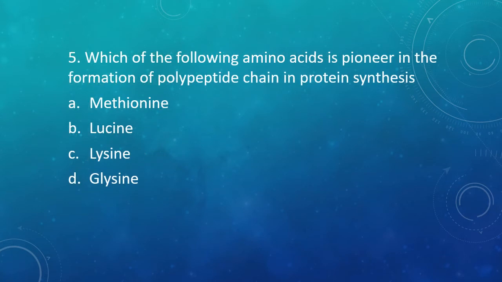Question number 5. Which of the following amino acids is the pioneer in the formation of the polypeptide chain in protein synthesis? Methionine, leucine, lysine, or glycine? What does pioneer mean? It means which is the first amino acid that goes and binds to the mRNA. Correct answer is option A, that is methionine. And what is the genetic code for methionine? Right, AUG.